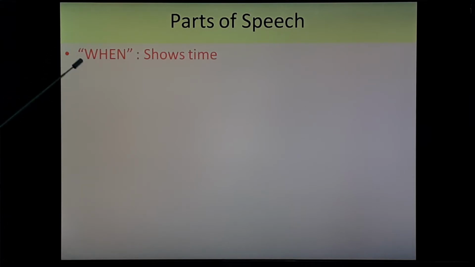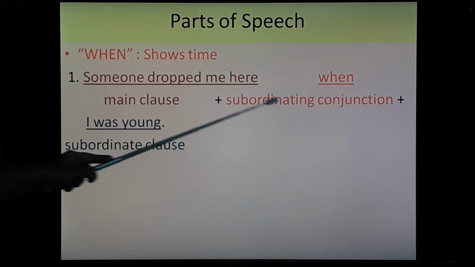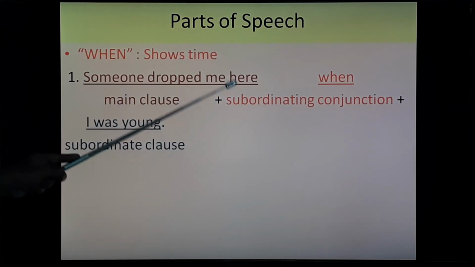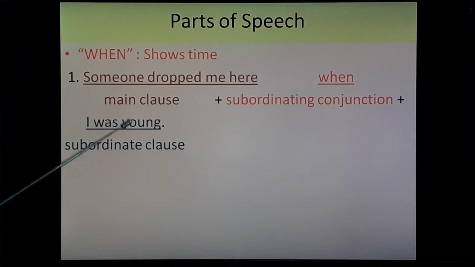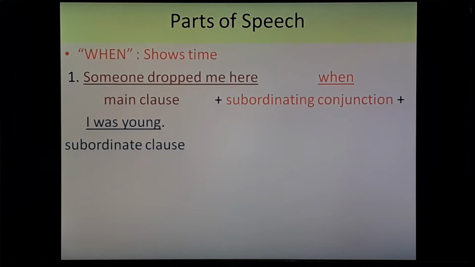Let's move to the next, that is when. This when shows time. If you want to know more detail about this when, you can go to my previous video regarding WH questions. First example, someone dropped me here when I was young. It shows time. So, someone dropped me here when I was young. Here, main clause, subordinating conjunction and subordinate clause.